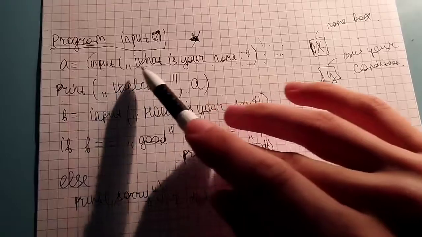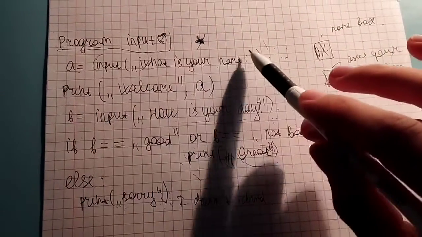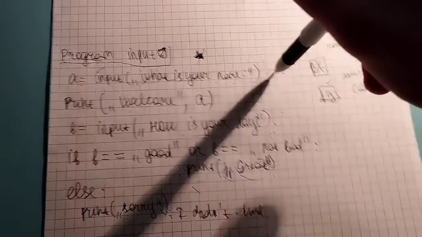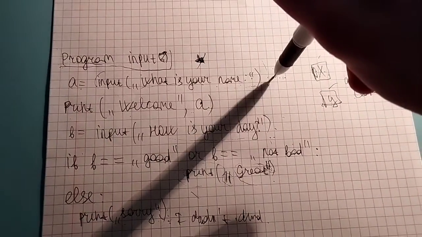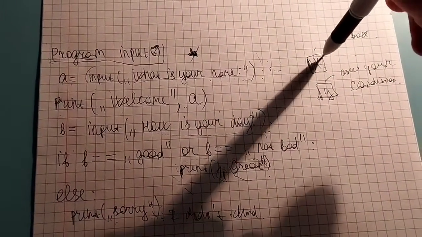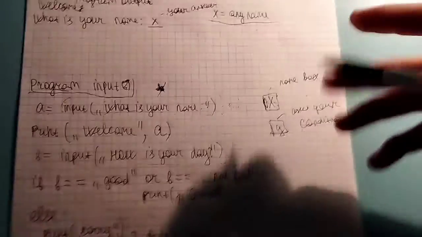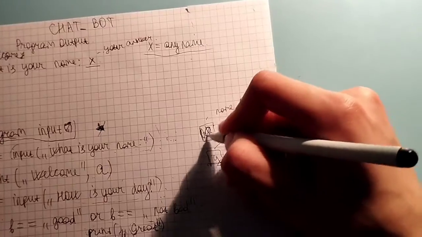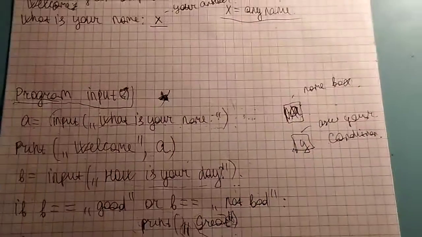So a equals input, your name. You write here your name. You put this word or number into this box, let's call it a. You give to a the value of your name.